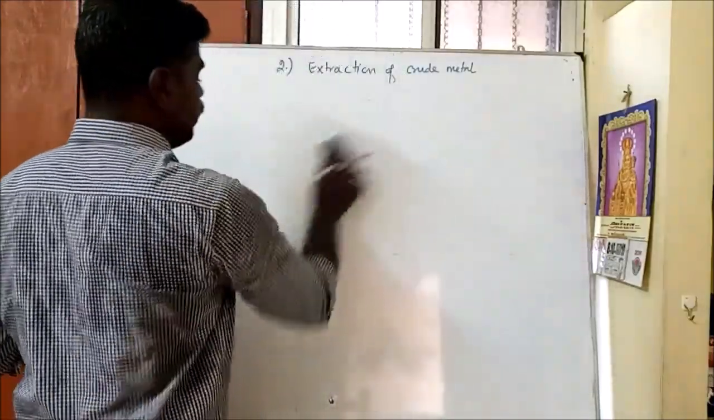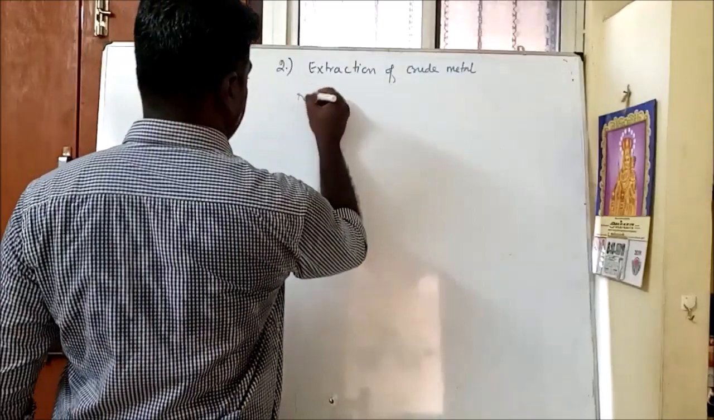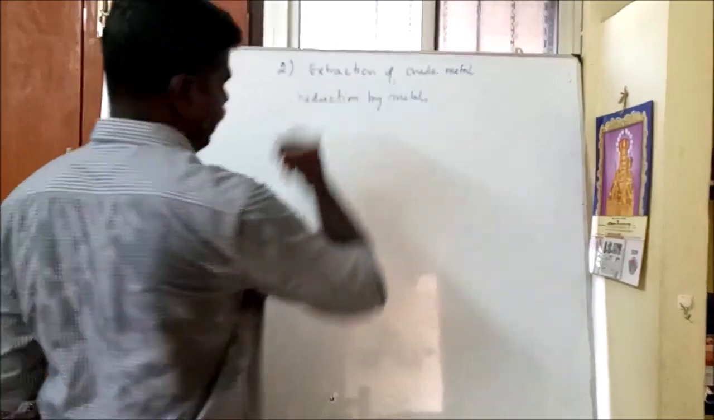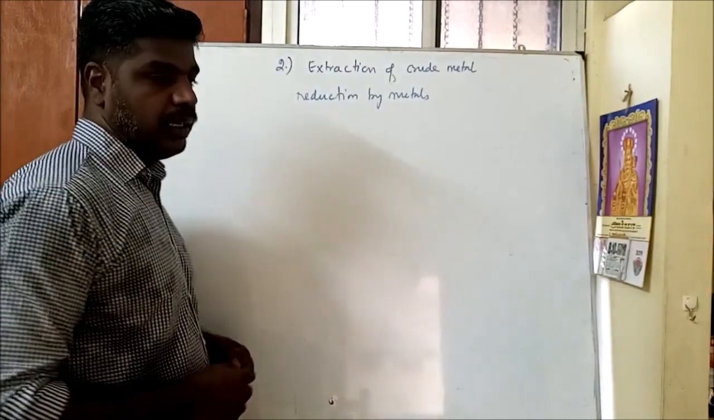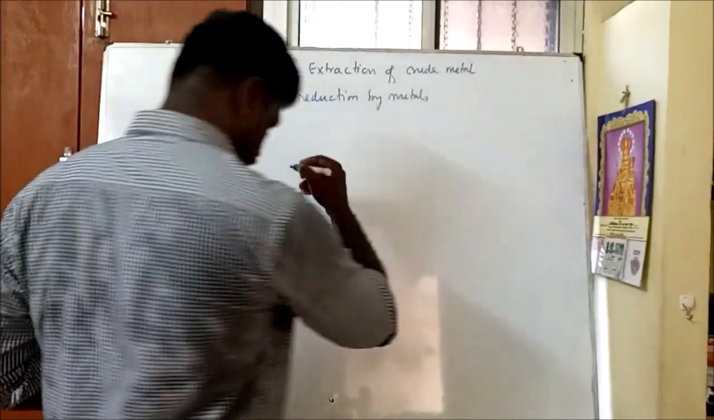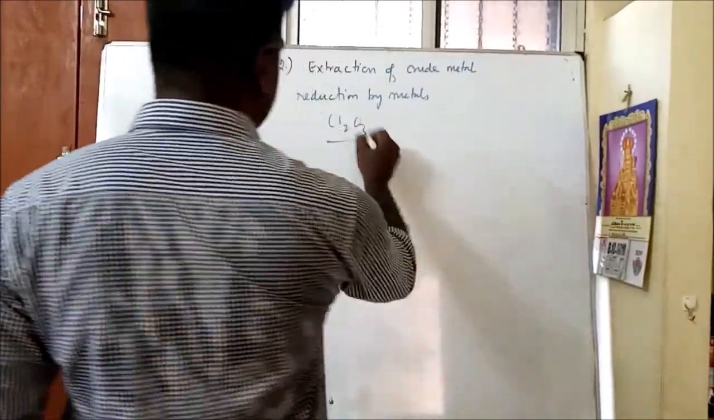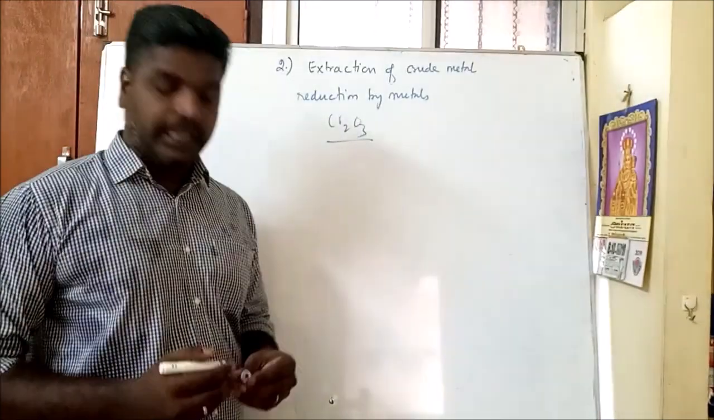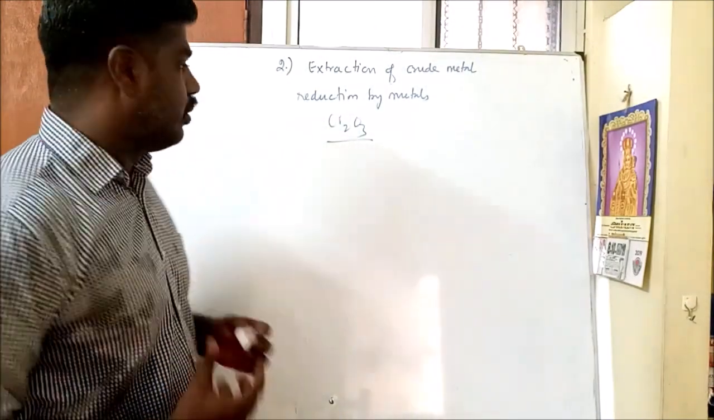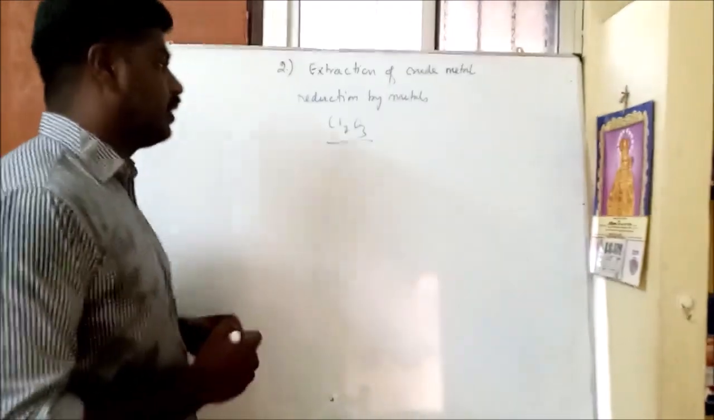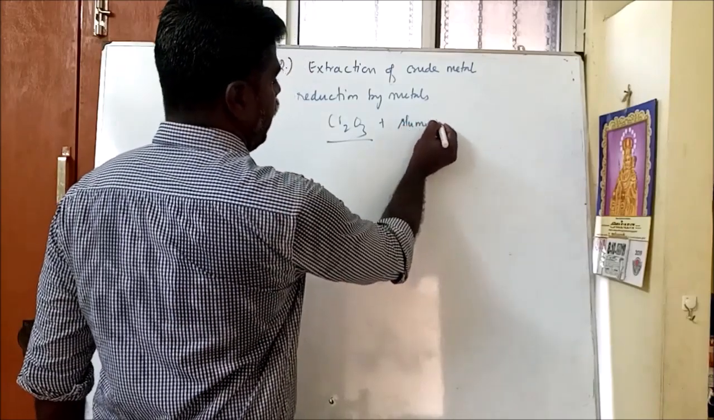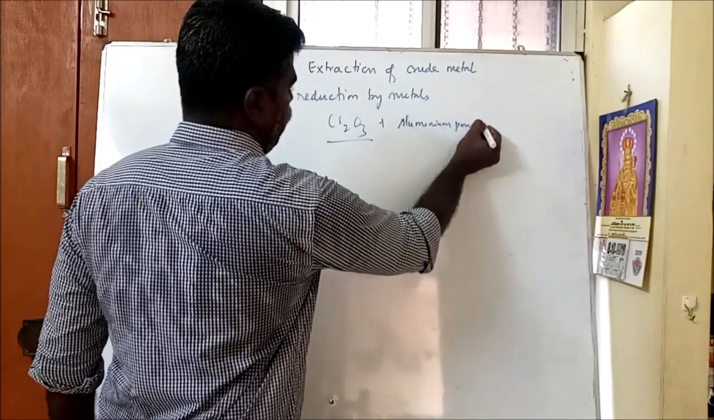Even we can use reduction by metals. Reduction takes place by metals. For example, let us take chromic oxide, Cr2O3. Here the metal oxide should be reduced to metal. This process does not take place in an electrolytic method. In order to reduce this metal oxide to metal, I am adding aluminum powder. This process is called the aluminothermic process, which is used to reduce metal oxide to metal.